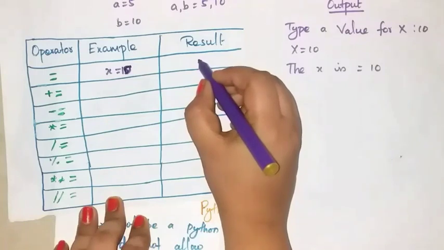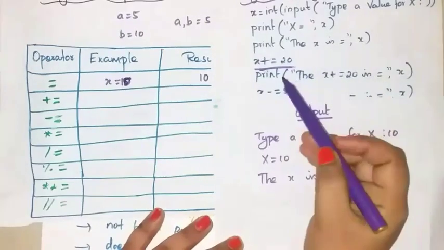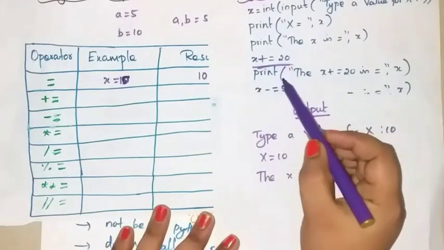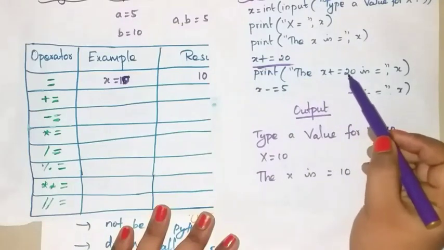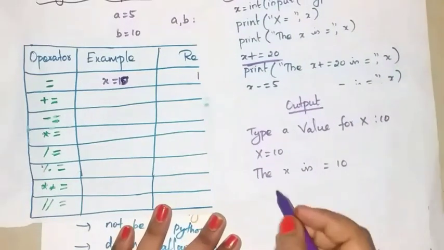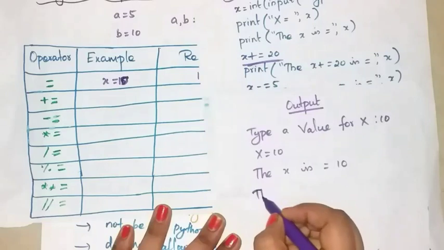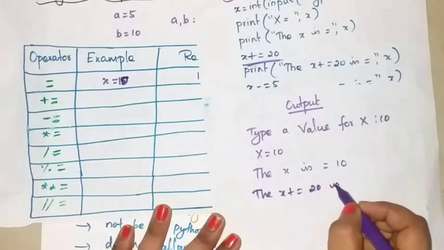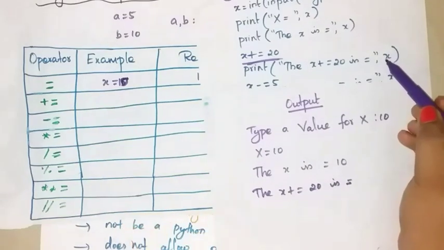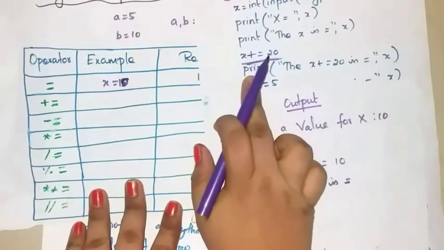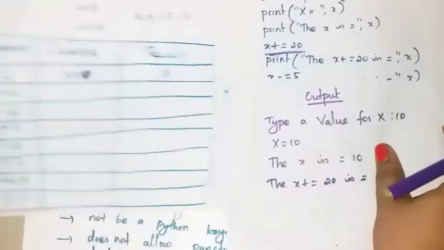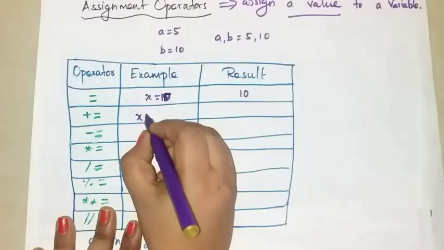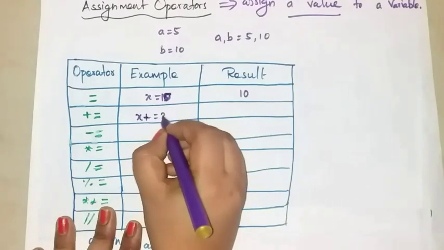So the result is what? 10. Next, x plus equal to 20. Print x plus equal to 20 is equal to, so what is the result? Evaluate this expression. Okay, how will you evaluate? Right here, x plus equal to 20.